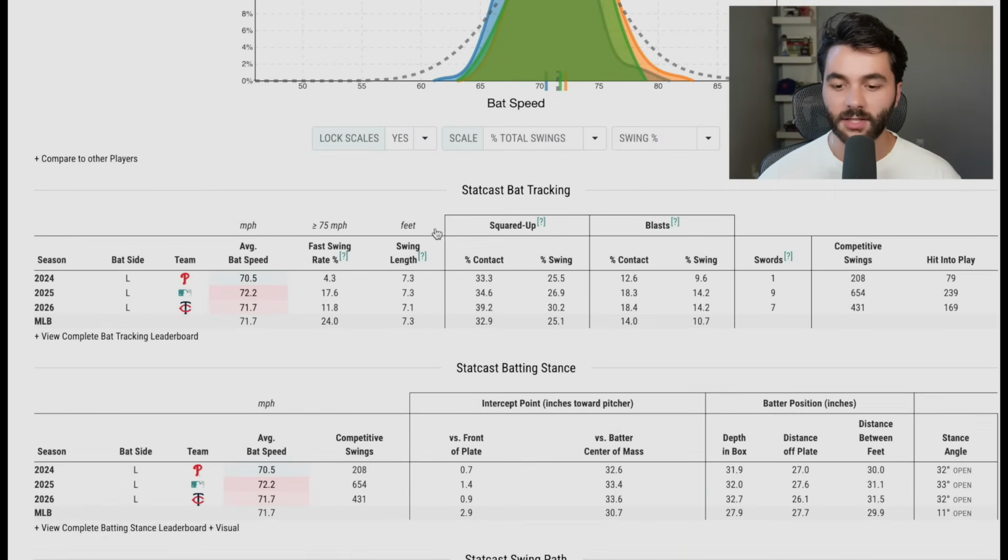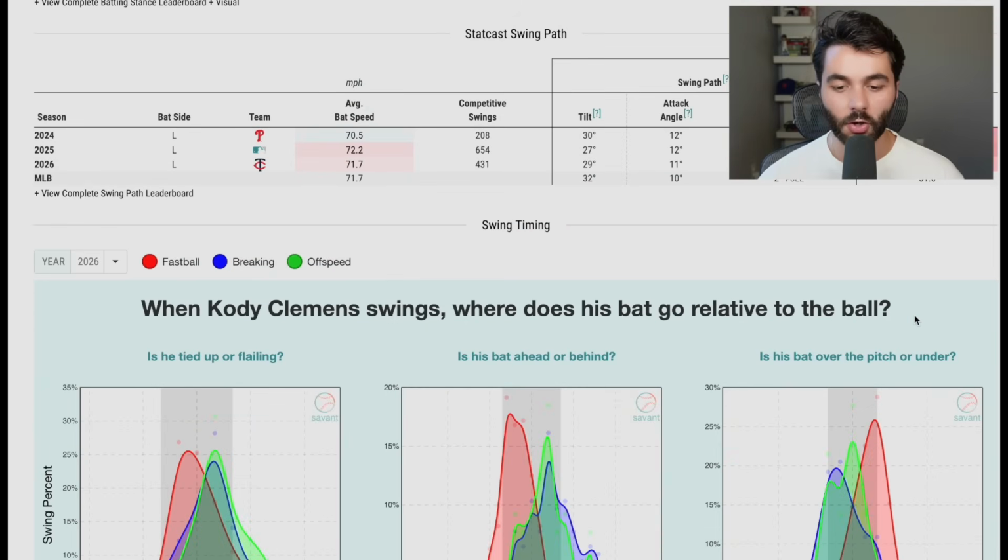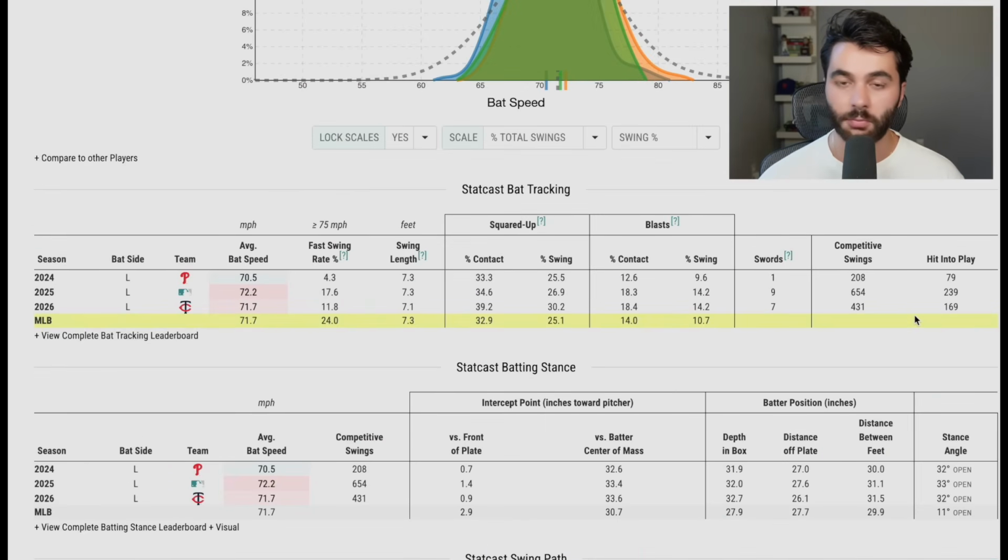Finding some lift. Is the tilt higher? Let me see the tilt. Let me see some Cody Clemens. Tilt's higher than last year. Attack angle basically the same. Attack direction basically the same. Ideal attack angle basically the same. Nothing crazy about Cody Clemens. Just looks like a guy that is playing better baseball right now.